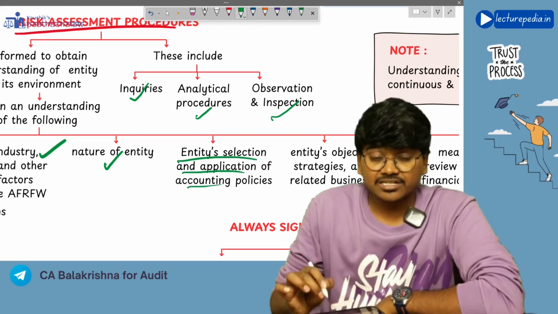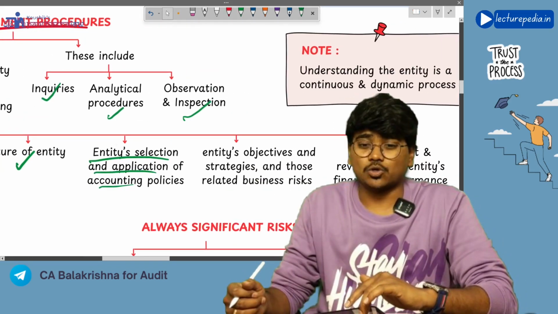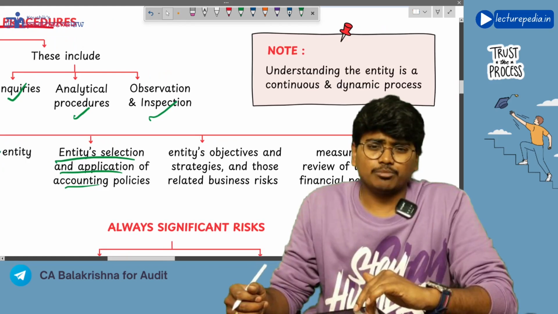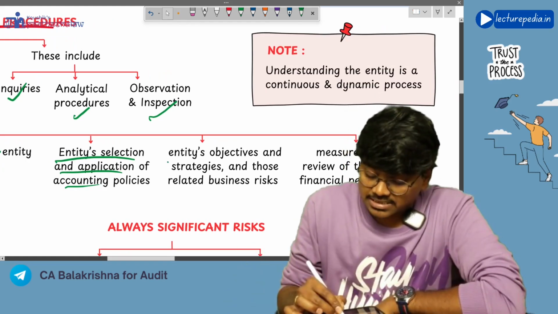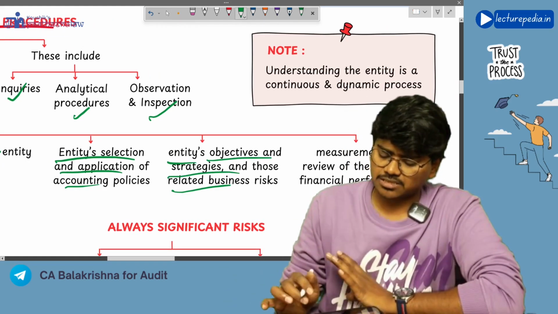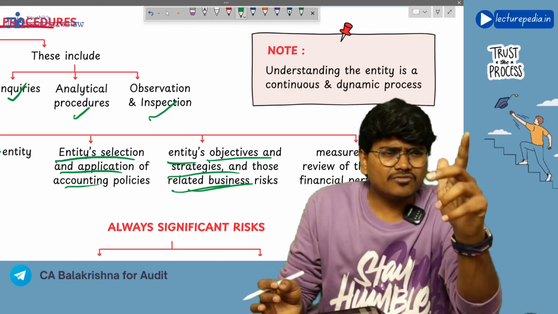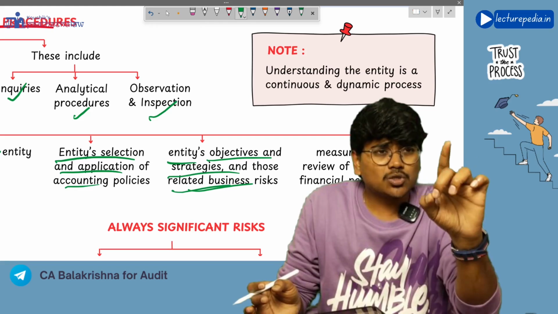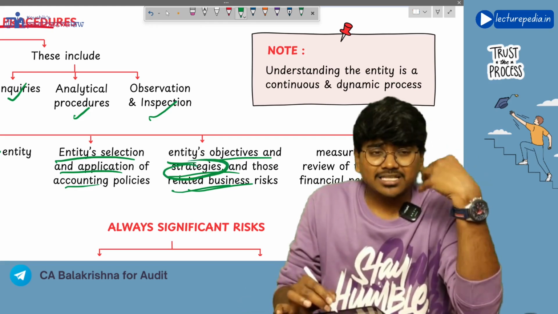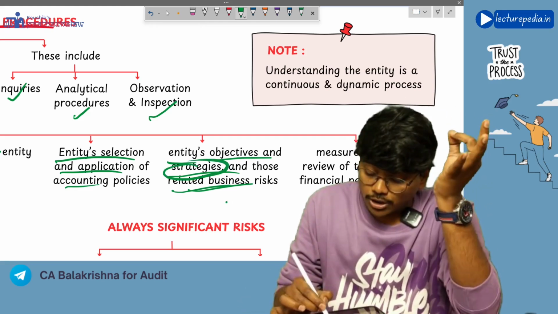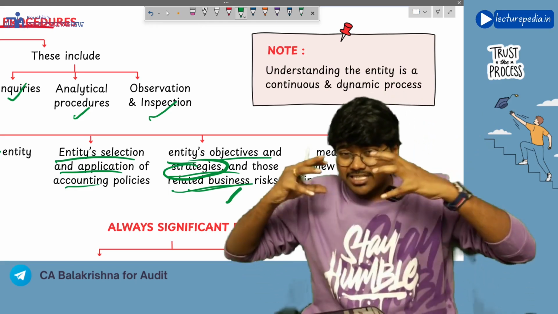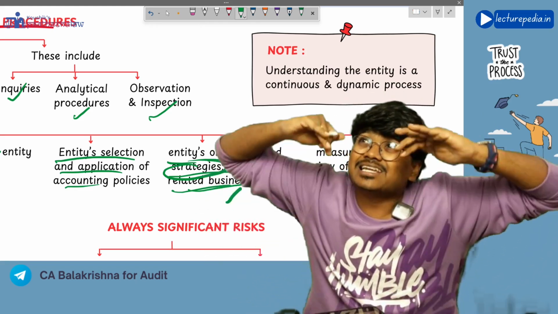Next, entity's selection and application of accounting policies. How the entity is selecting accounting policies and how it is applying them. Next, the entity's objectives and strategies and the related business risk. Objectives means what are the goals of the entity, and to achieve those goals, what strategies the organization is using. That also you will understand. So all these you are understanding for the purpose of obtaining understanding of the entity.